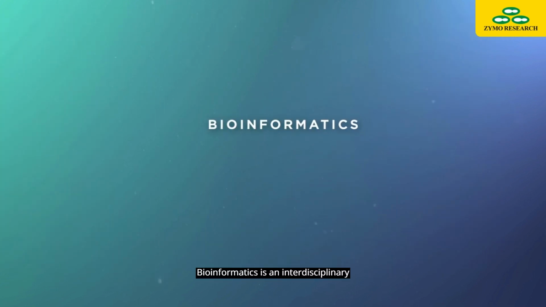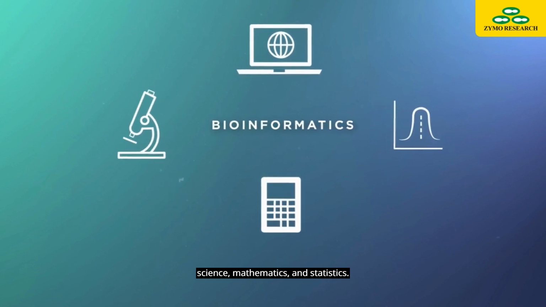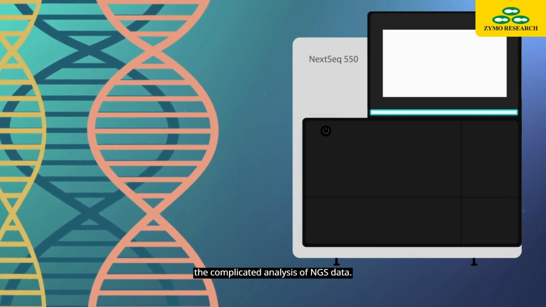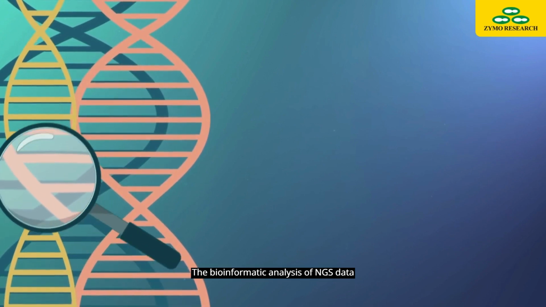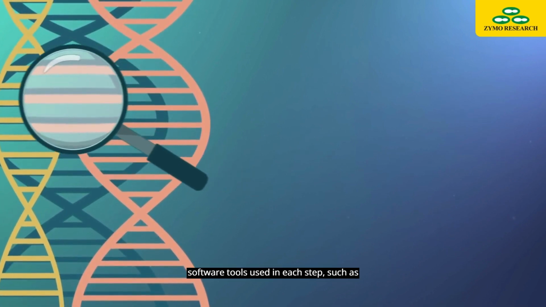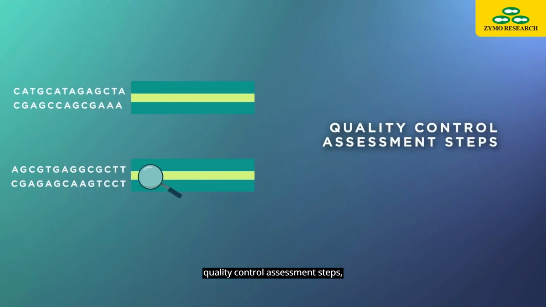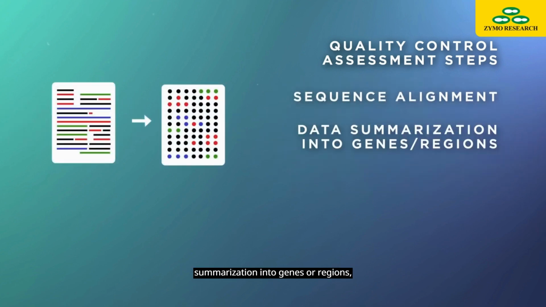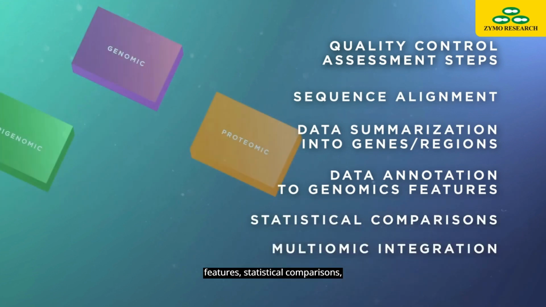Bioinformatics is an interdisciplinary field that bridges biology, computer science, mathematics, and statistics. A major focus of the field is addressing the complicated analysis of NGS data. The bioinformatic analysis of NGS data can include many steps, with multiple software tools used in each step, such as quality control assessment steps, sequence alignment, data summarization into genes or regions, data annotation to genomic features, statistical comparisons, or